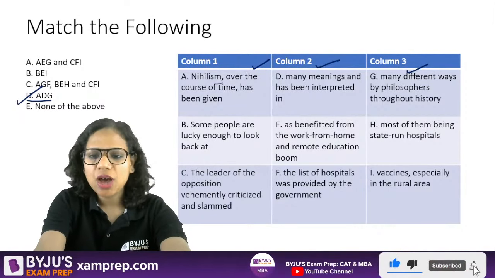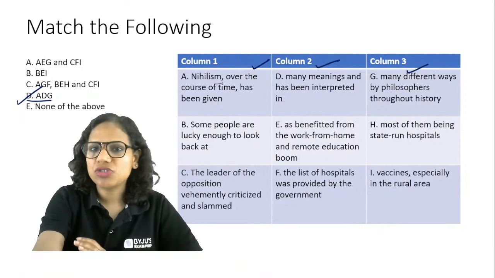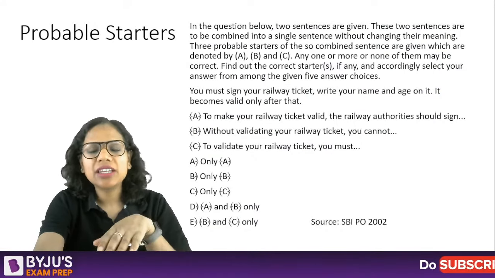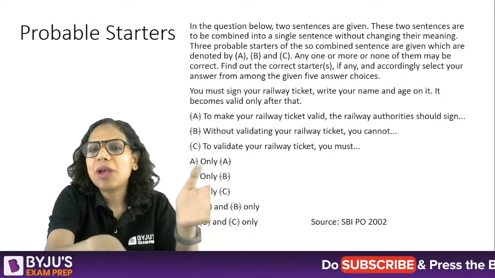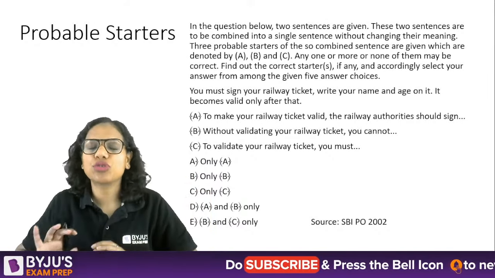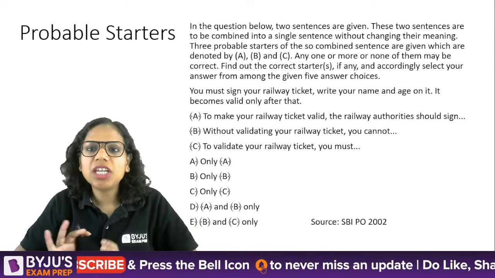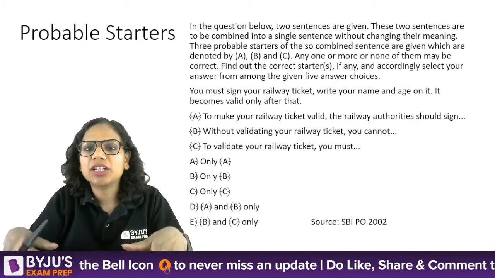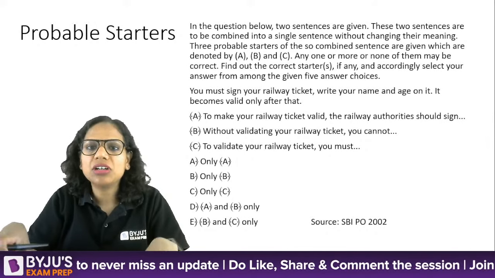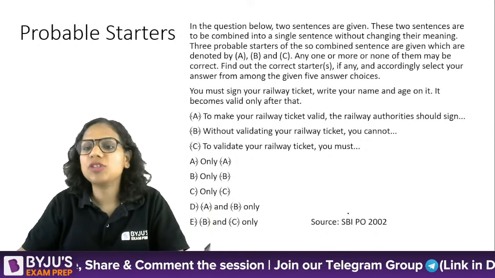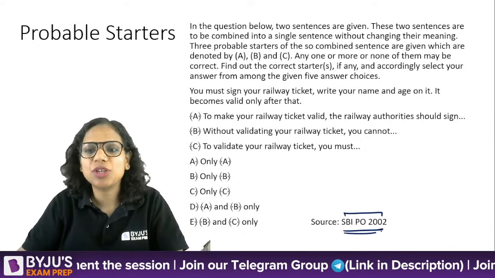All right. Now we come to a new question type again. This is called probable starters. This is again a question from your previous year memory based papers. Now this is what I want to show to you. Your memory based papers are not indicators of what exactly came in the exam. For instance, this question present in your memory based paper is actually an SBI PO question.